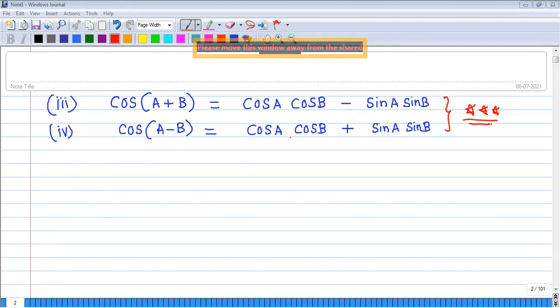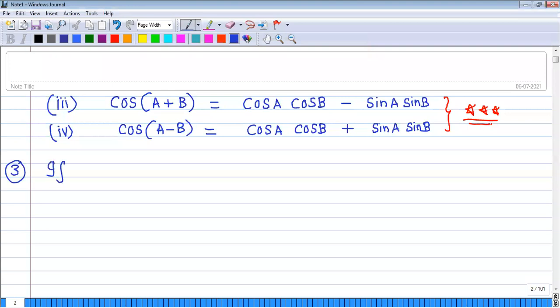So let us move to the next one. Here a restriction is there.